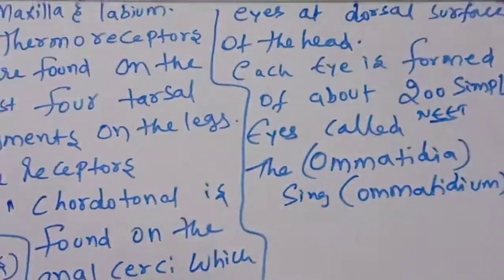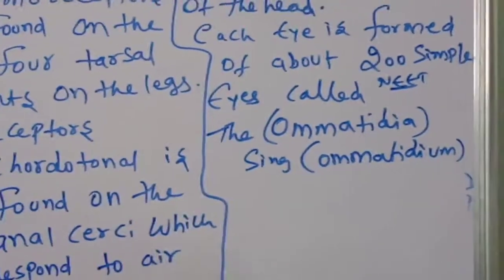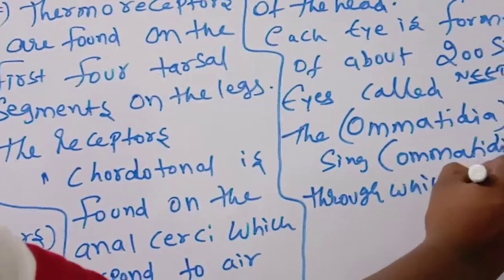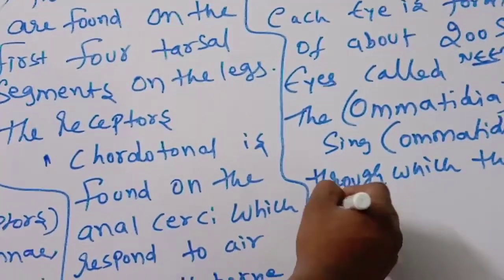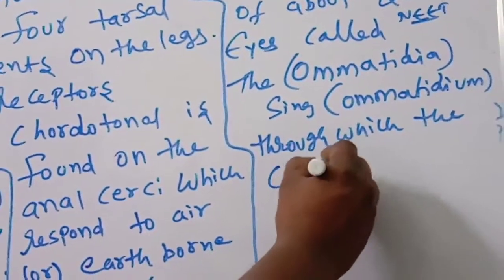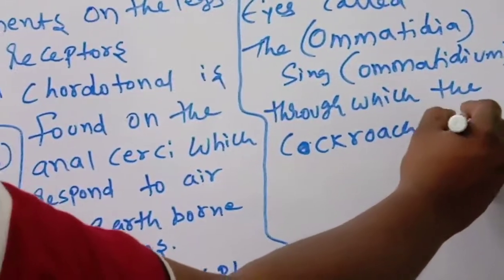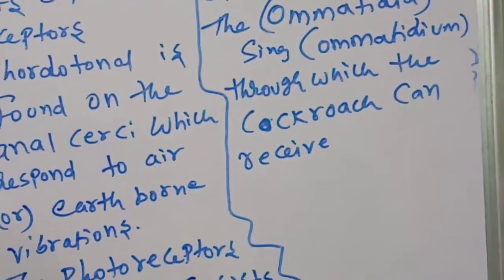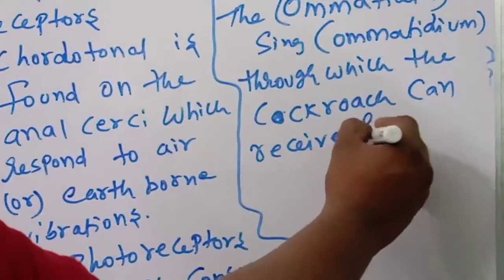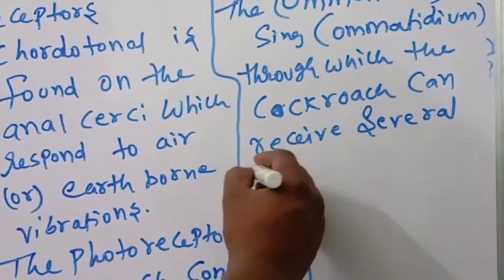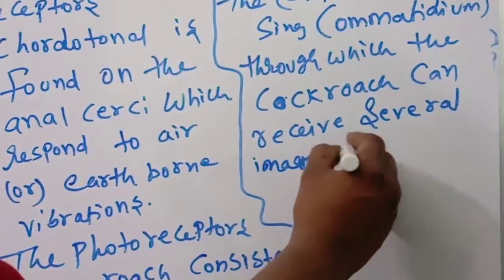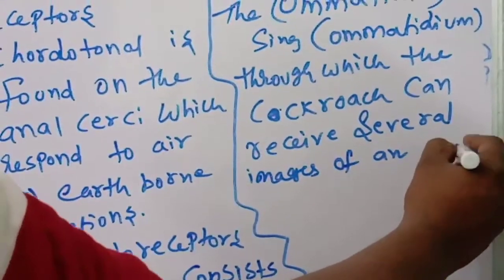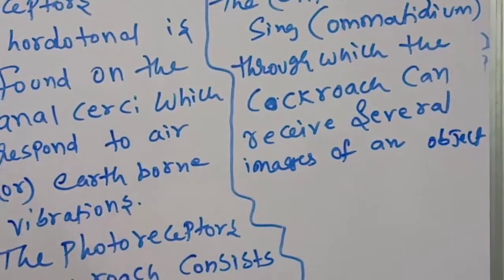Through the ommatidium the cockroach can receive several images of an object.